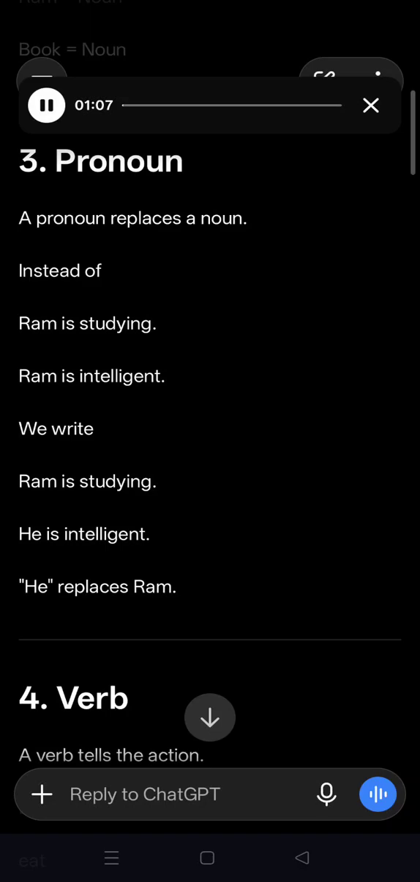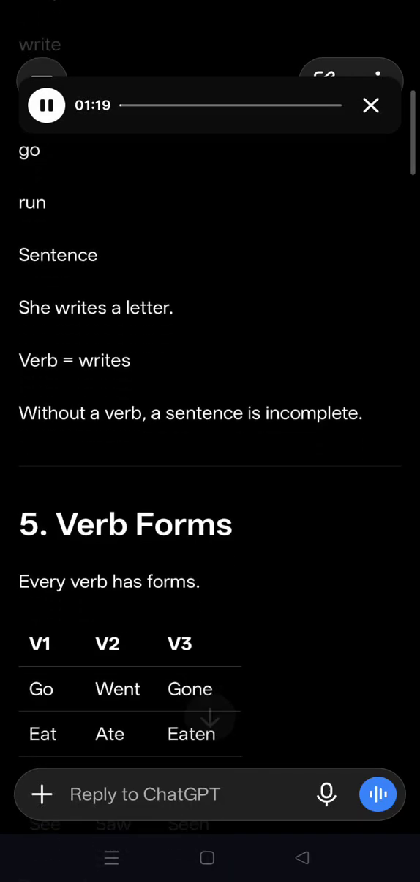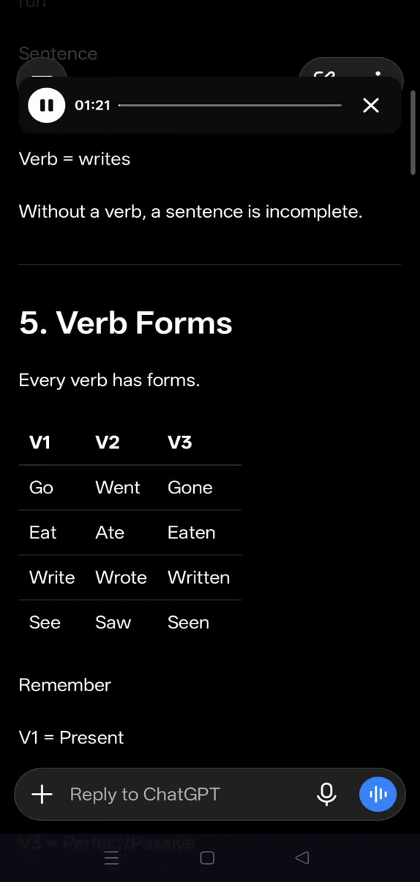Number 3. Pronoun. A pronoun replaces a noun. Instead of "Ram is studying, Ram is intelligent," we write "Ram is studying. He is intelligent." He replaces Ram. Now number 4. Verb. A verb tells the action. Examples: eat, sleep, write, play, go, run. Sentence: She writes a letter. Verb equals writes. Without a verb, a sentence is incomplete.